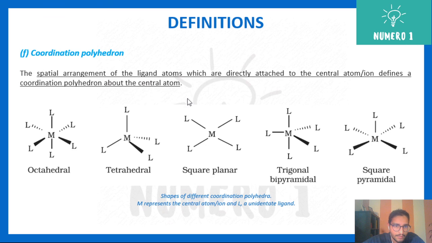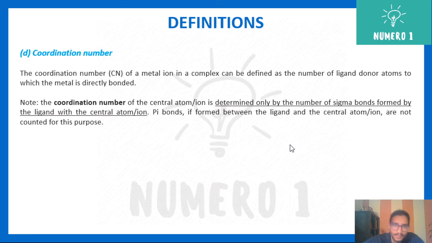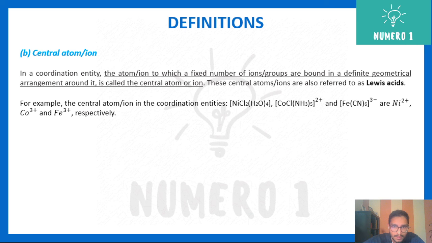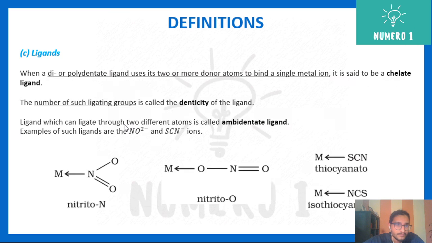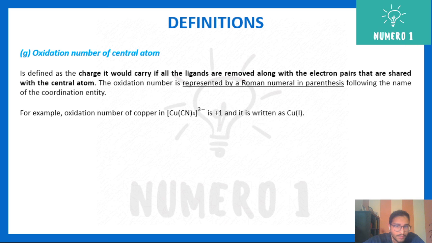I just want to highlight one more thing. In the previous case also, if I talk about this one, overall I see that CN minus is again -1 charge. Here I will get Fe in +2 form, so I will write Fe in parentheses, Roman numeral II. In the same way, previously we have also seen some examples. Here you can see nickel is in +2 state, cobalt is in +3 state, iron is in +3 state. These will be written in parentheses. So this part, oxidation number, is done.